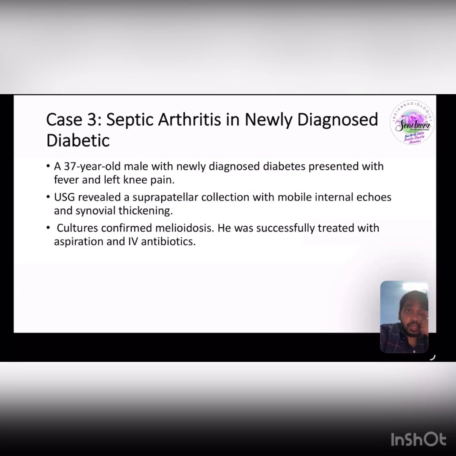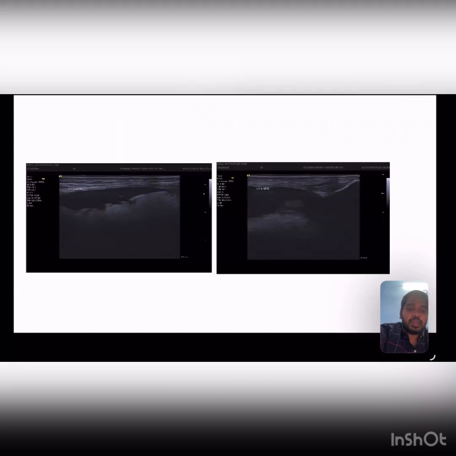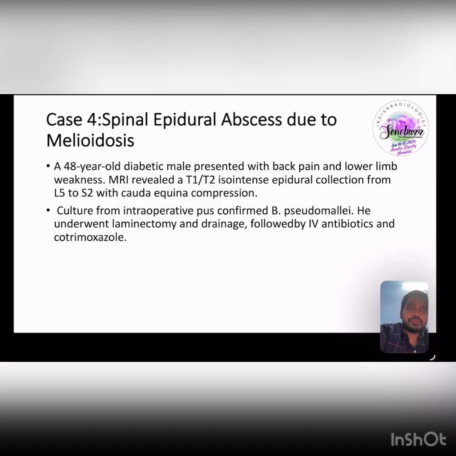Case 3. Septic arthritis in a newly diagnosed diabetic. A 37-year-old male with newly diagnosed diabetes presented with fever and left knee pain. Ultrasound revealed a suprapatellar collection with mobile internal echoes and synovial thickening. Cultures confirmed melioidosis. He was successfully treated with aspiration and IV antibiotics. In this ultrasound image, we can see the suprapatellar collection with mobile internal echoes and synovial thickening, which is consistent with left knee septic arthritis.